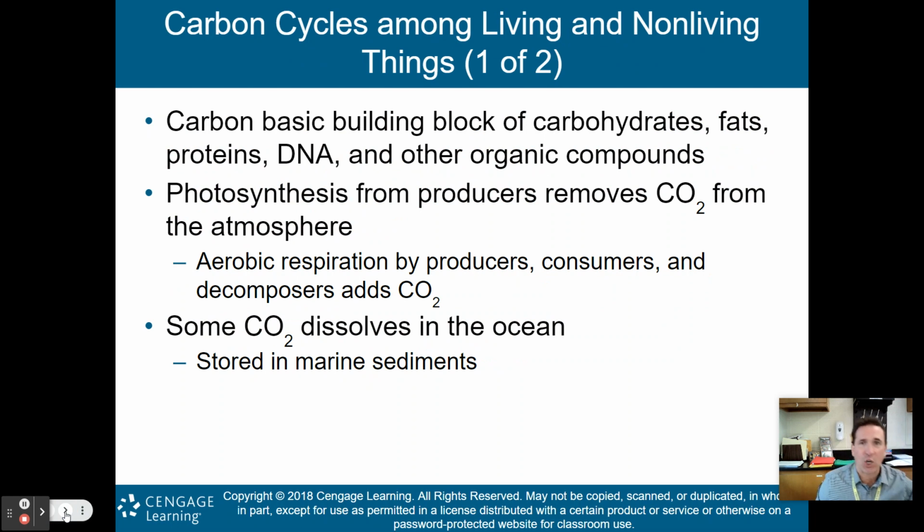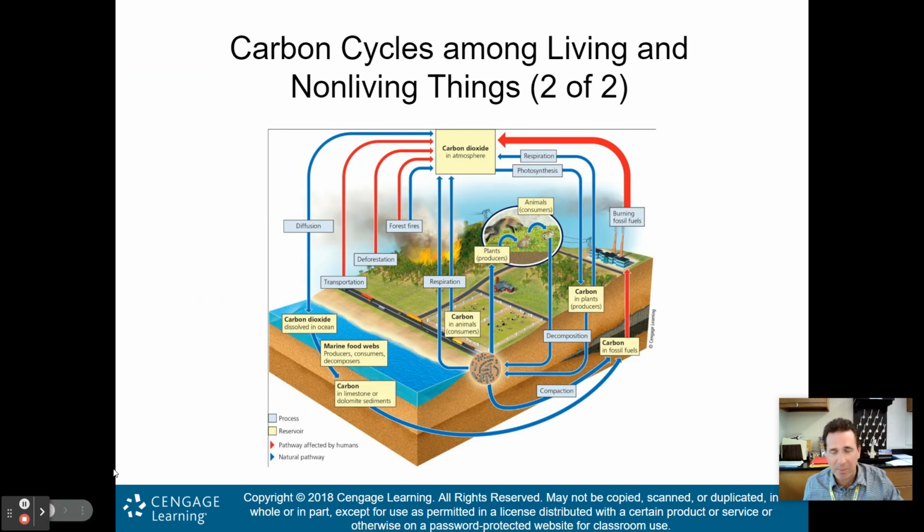Next cycle we'll talk about is the carbon cycle. Carbon is the basic building block of carbohydrates, fats, proteins, DNA, and other organic compounds. Photosynthesis from producers removes carbon dioxide from the atmosphere, and then aerobic respiration, either by producers, consumers, or decomposers, adds that carbon dioxide back into the atmosphere. Also, some of the carbon dioxide is dissolved in oceans and stored in marine sediments. Here's your carbon cycle. I would understand this, and I would also make sure you understand the red. That's where we are affecting the carbon cycle as humans.